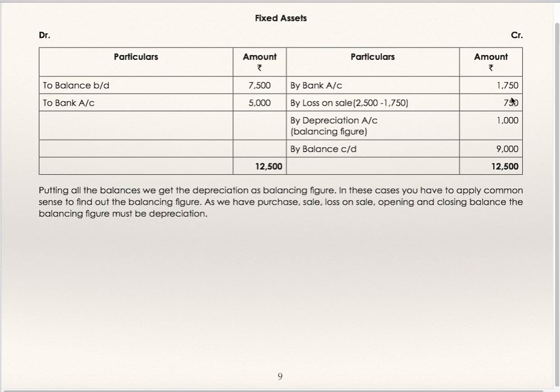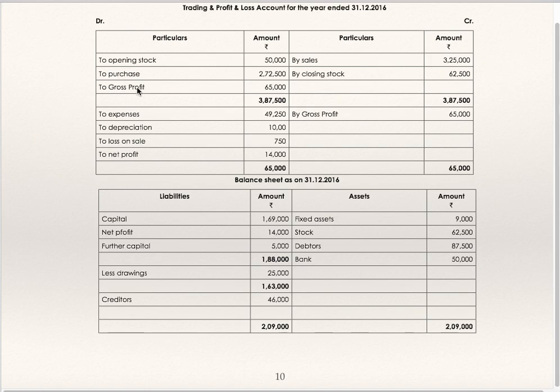Loss on sale of asset is also to be debited to profit and loss account. Trading and profit and loss account for the year ended 31st December 16. By sales, by closing stock, to opening stock, to purchases, to gross profit.